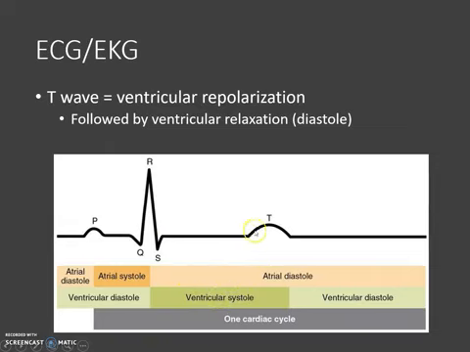And then the T wave is kind of showing how both the atria and the ventricle are now in diastole, and so they're both at rest. And then, as I mentioned, this is one heartbeat here, so it's the atria contracting and then the ventricles contracting. And in a normal EKG, you would then have another P wave over here.